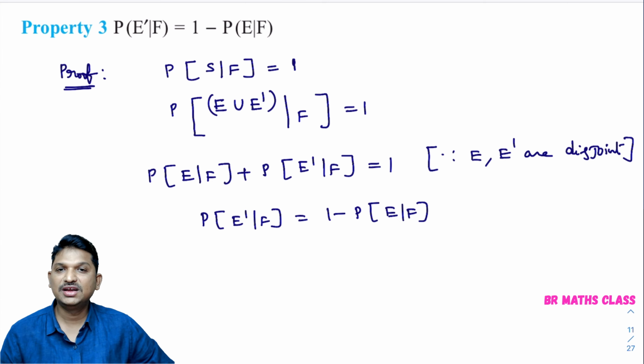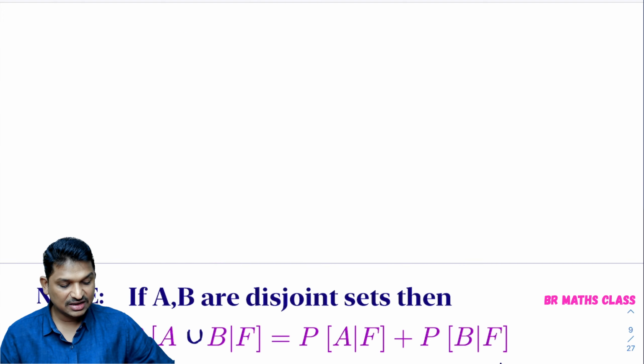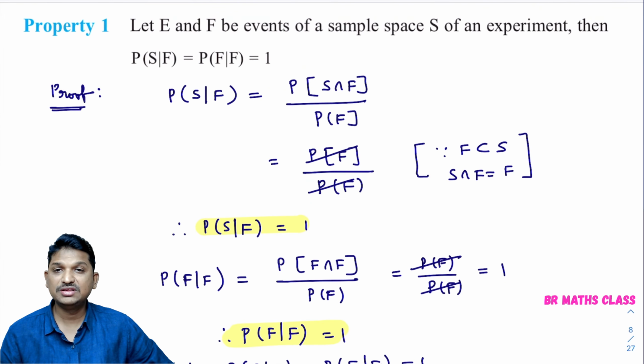Till now in conditional probability, what are the things we learned? In the first class, we learned what is a random experiment, what is sample space, what is an event, what is the classical definition of probability, and most importantly we learned the definition of conditional probability in the last class. In this class we learned a total of 4 results actually.